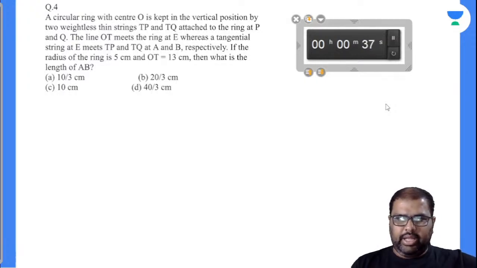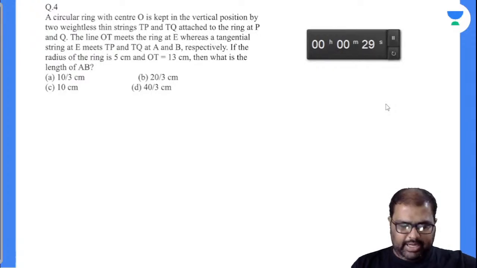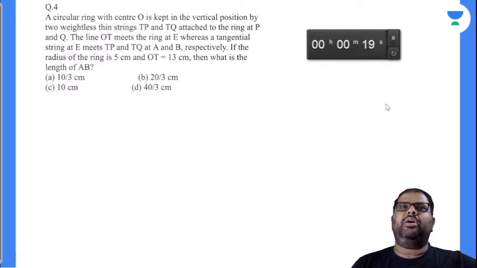A circular ring with center O is kept in the vertical position by two weightless thin strings TP and TQ attached to the ring at P and Q, it seems. The only thing, if you can find out in the previous question, is that the diagonal of a square divides the angle at the vertex into two equal halves, then automatically you can solve the remaining things.